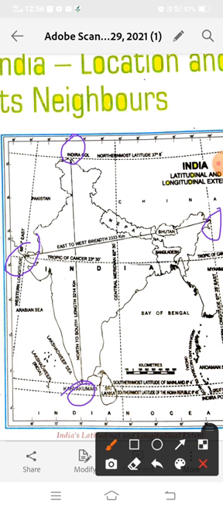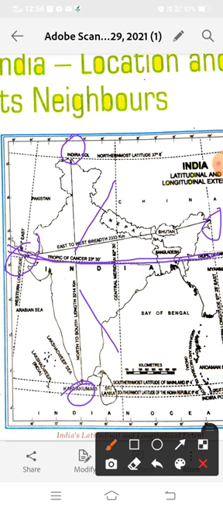See, this is the Tropic of Cancer. The Tropic of Cancer is an imaginary line which is called a latitude. It is on 23.5 degree north. It is the 23.5 degree north latitude. So this latitude, which is known as the Tropic of Cancer, divides our country into two parts. The upper part is called North India and the southern part is called South India.